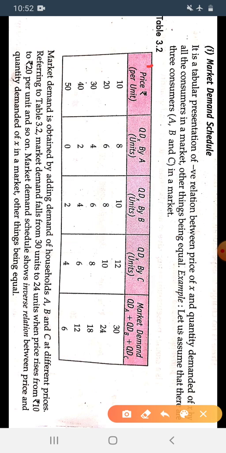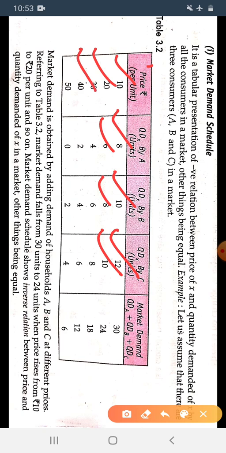First of all, when the per unit price is 10, the quantity demanded is 8 by A, 10 by B, and 12 by C. When the price increases up to 20, the quantity demanded is 6 by A, 8 by B and 10 by C. When price is 30, it is 4, 6, 8.